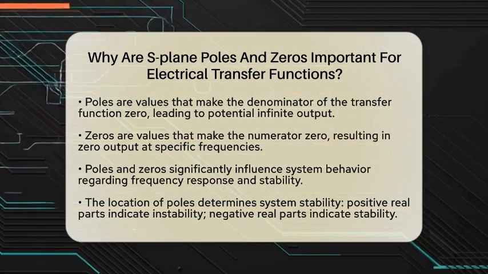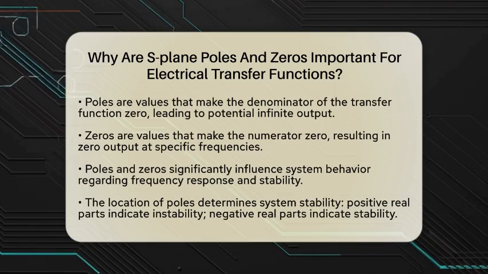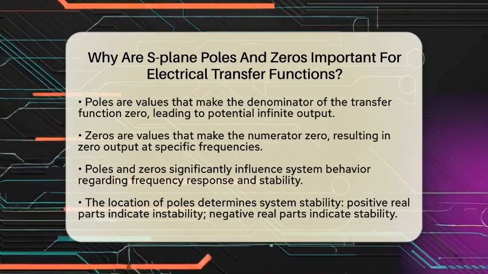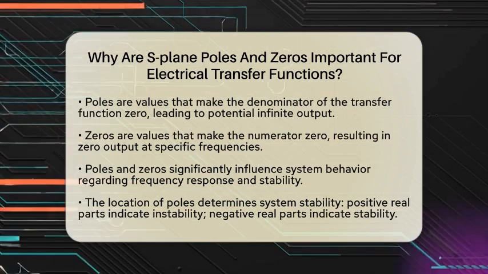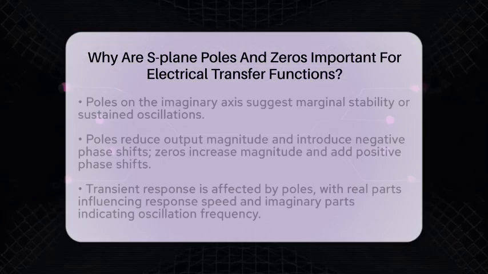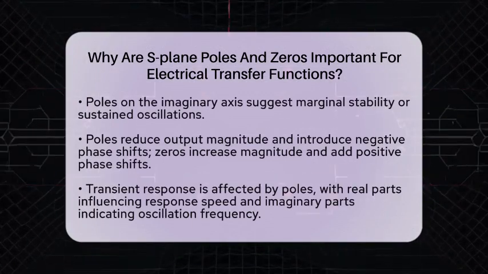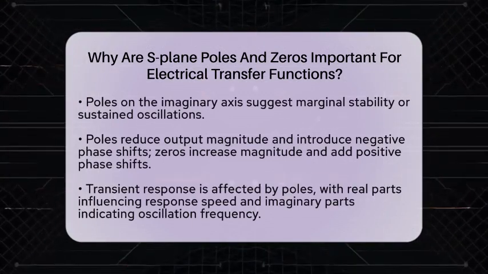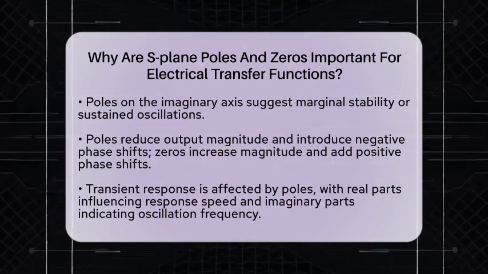Another important aspect is how poles and zeros shape frequency response. Poles tend to reduce the magnitude of the output and introduce a negative phase shift near their frequencies. Zeros do the opposite. They increase magnitude and add positive phase shifts. This interaction is vital for defining filter characteristics, such as cutoff frequencies and resonance.